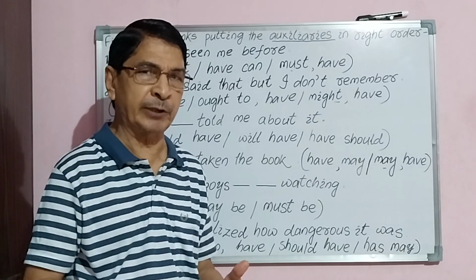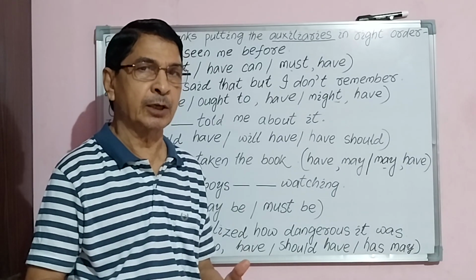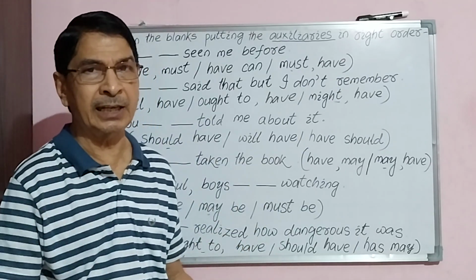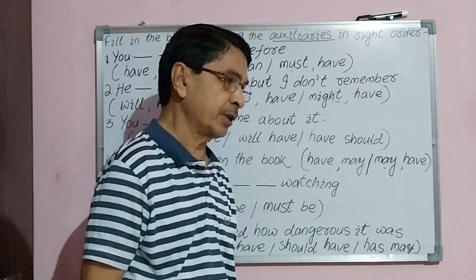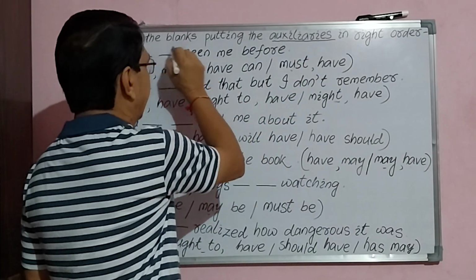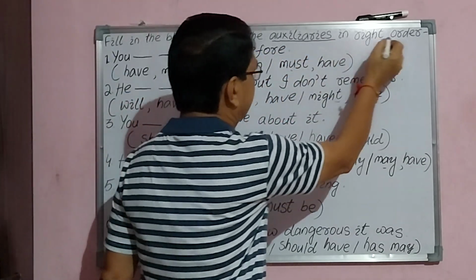Modal auxiliaries, nowadays in present and modern English, are simply called modals. Auxiliaries and modals. Today's class is auxiliaries. Fill in the blanks putting the auxiliaries in right order.